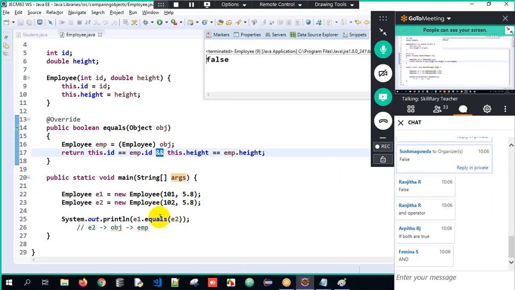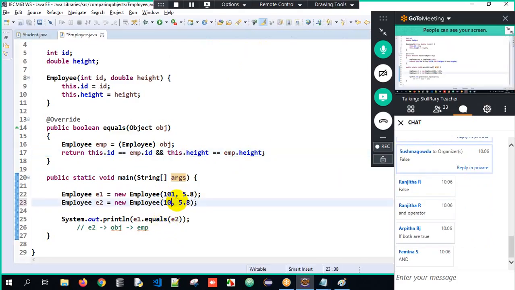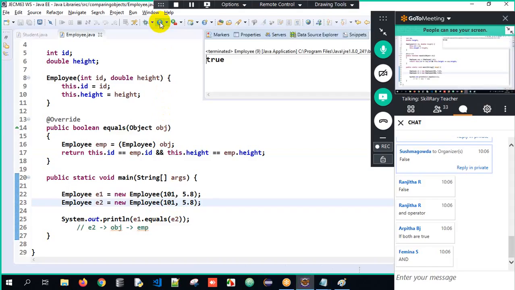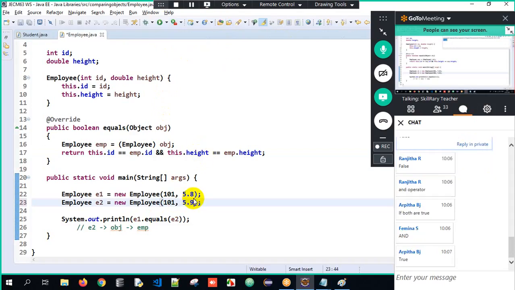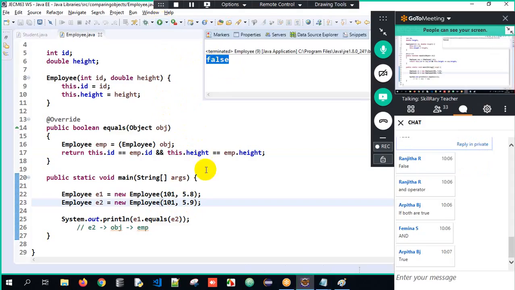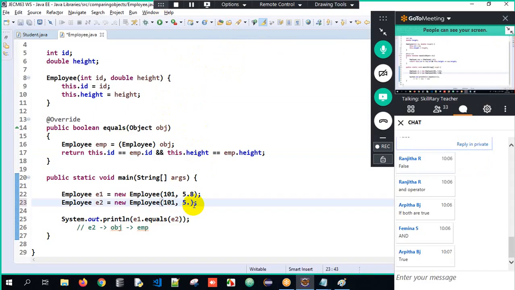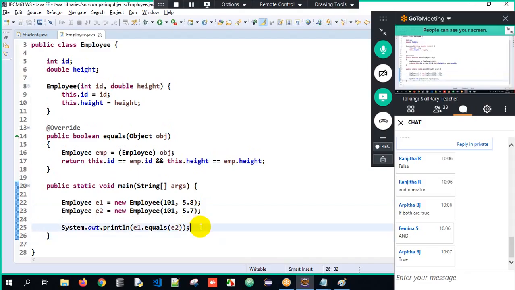What if I give it as 101 only? So 101 only. It means both ID and height are same here. That's the reason it is comparing true here. So if I give my height as different here, it doesn't matter. When I execute it, it gives me false. Why? Because the content has to be same here. Got it? So that's the reason here we are supposed to do this. This is what we are supposed to understand.